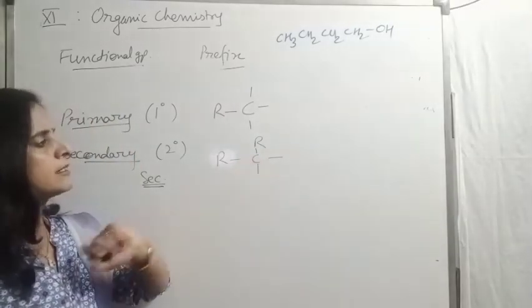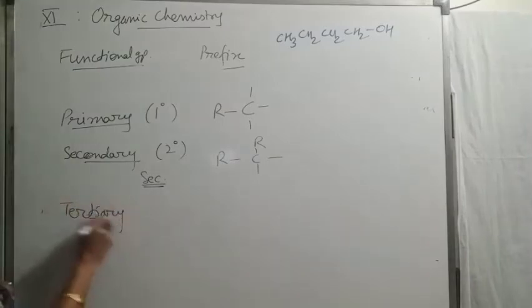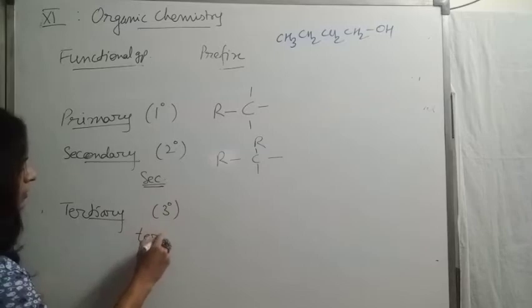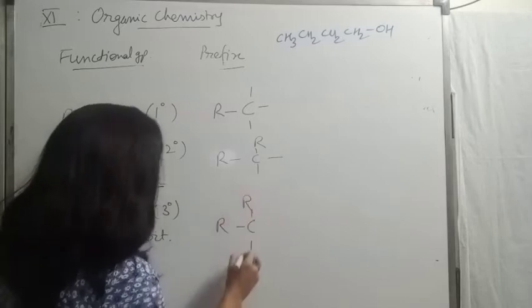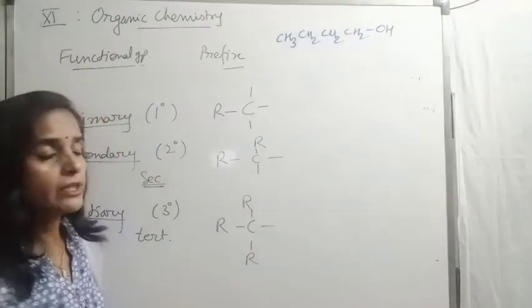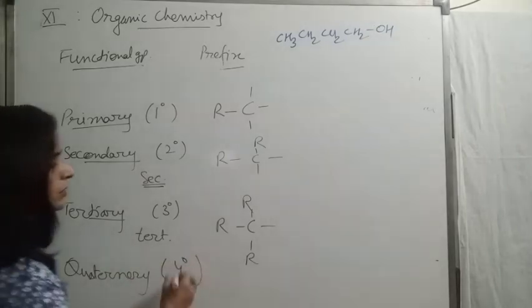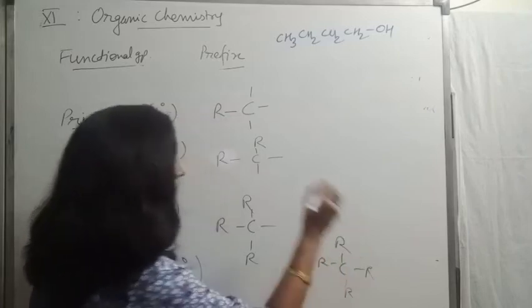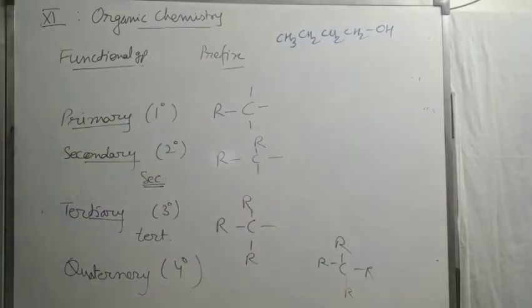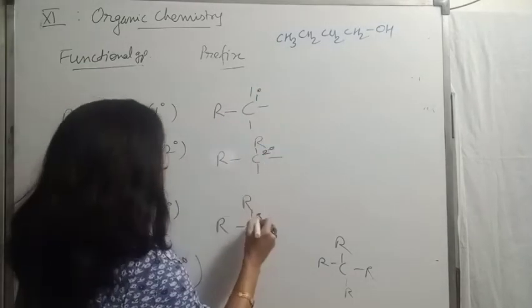Now this carbon is secondary carbon. Tertiary, represented as 3 knot or TERT, means 3-side carbon chain is present. This is tertiary. Quaternary, as 4 knot, 4-side carbon chain is present. This is quaternary. Clear? This is the meaning of all these terms: 1 knot, 2 knot carbon, 3 knot carbon